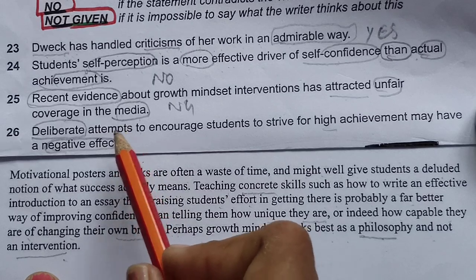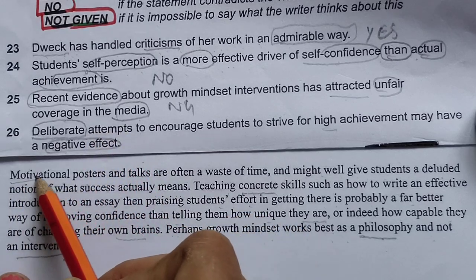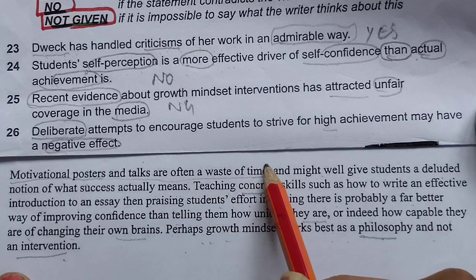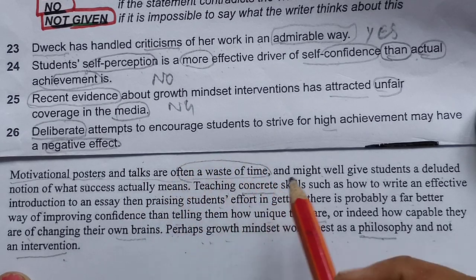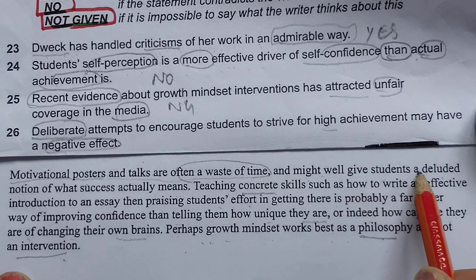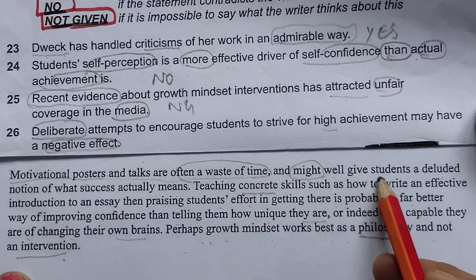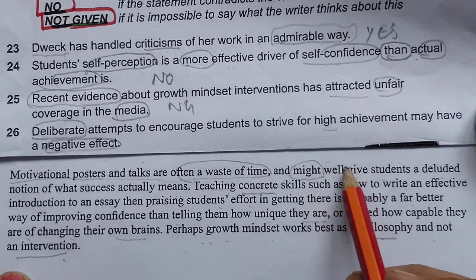May have a negative effect, deliberate attempt. So these are the deliberate attempts. Motivational posters and talks are often a waste of time. Often a waste of time means might well give students, might, not must. Might means 50-50%. It may give, it's a negative kind of thing, you can say.